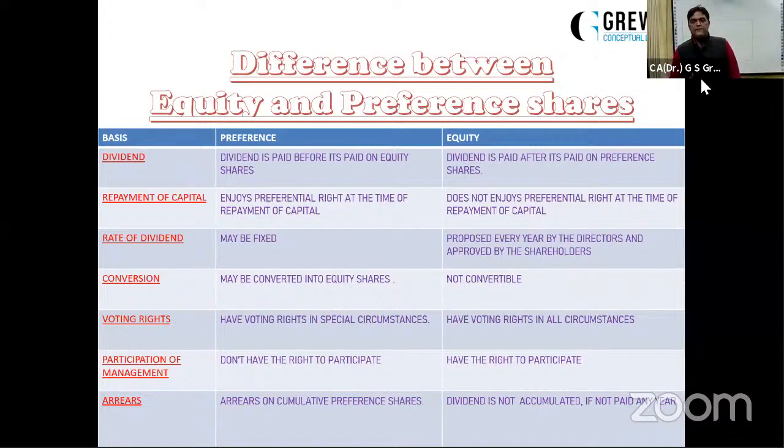Then preference shares do not carry any voting rights in a general or normal scenario, but equity shares do carry voting rights. Then participation. Equity shareholders do participate in the management because they have voting rights, but preference shareholders do not participate in the management of the company. So dear student, this is a very important slide for you, because on the basis of this slide, there can be one question based on equity and preference shares in your paper.